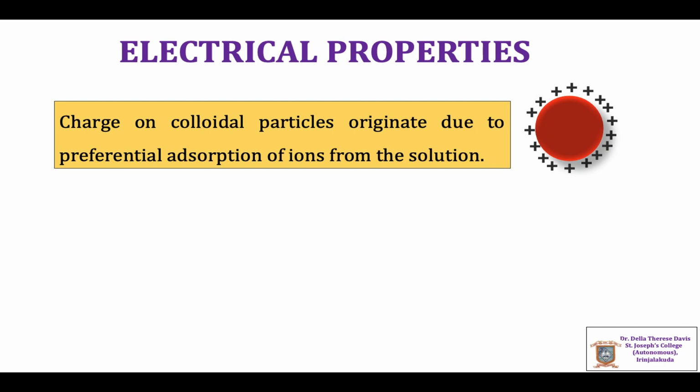The particles of a colloidal solution carry the same type of charge, while the dispersion medium carries an equal and opposite charge to that of the colloidal particles. The charge on the dispersion medium balances the charge on the dispersed particles, and thus the solution is electrically neutral. The dispersed particles of a colloid repel each other since they carry similar charge, and this prevents them from settling down and thus maintains the stability of the sol.